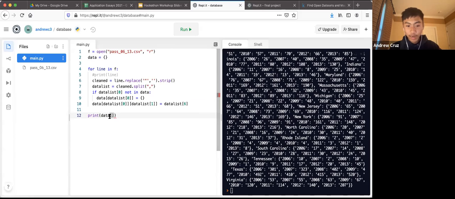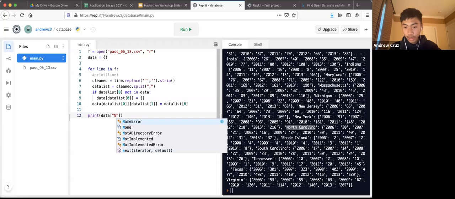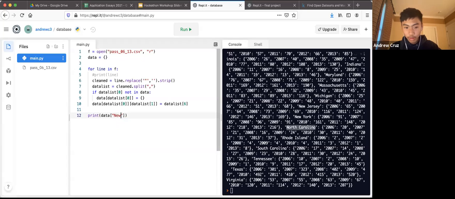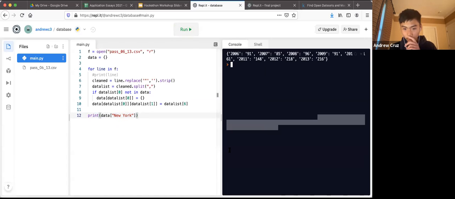If you put a set of brackets next to data, and then inside those brackets in quotations you put a certain state, we can get data specifically from that state. So let's just try New York. If I ask the computer to print data from New York, we should get this specific set of data right here. So let's see if that works.